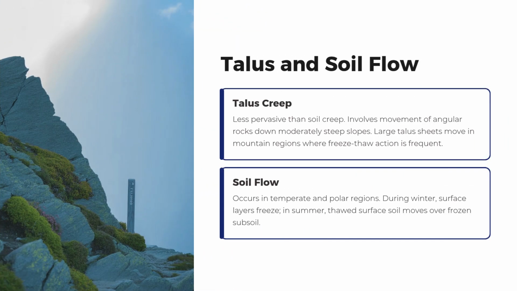Talus and soil flow. Talus creep, less pervasive than soil creep, involves movement of angular rocks down moderately steep slopes. Large talus sheets move in mountain regions where freeze-thaw action is frequent. Soil flow occurs in temperate and polar regions. During winter, surface layers freeze. In summer, thawed surface soil moves over frozen subsoil.